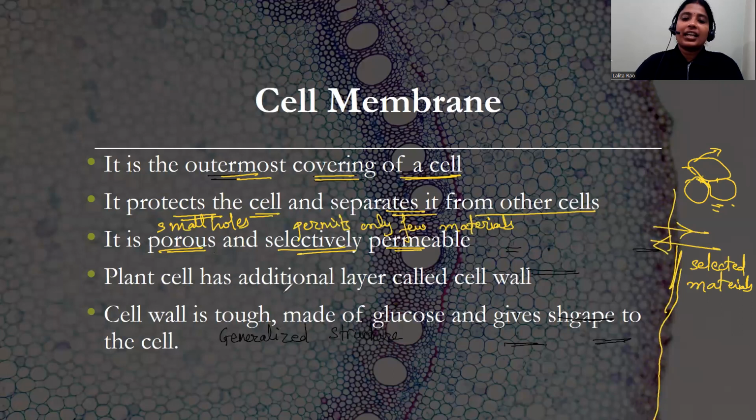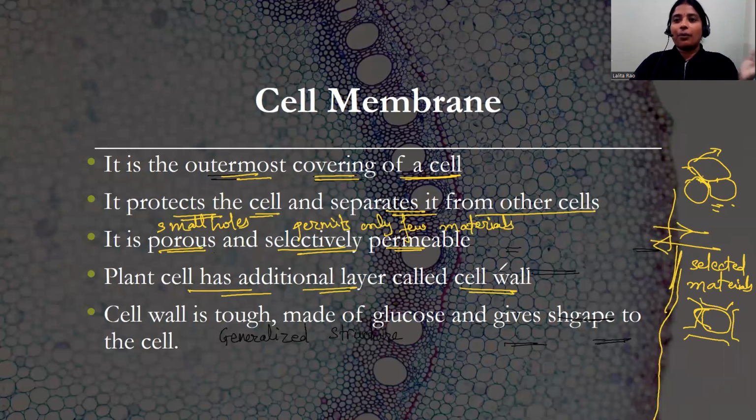Now the plant cell has an additional layer. If you talk about the plant cell or animal cell, both have a cell membrane. But the plant cell has an extra layer, which is called a cell wall. So if this is the cell membrane, then it also has a cell wall, an external layer apart from the cell membrane. So when you write the difference between plant cell and animal cell, you can include this point. You can say that cell wall is present only in plant cells, but it is absent in animal cells.